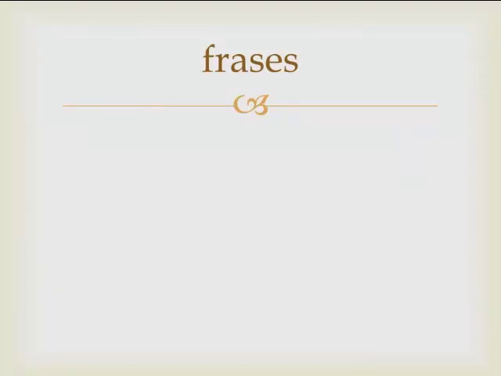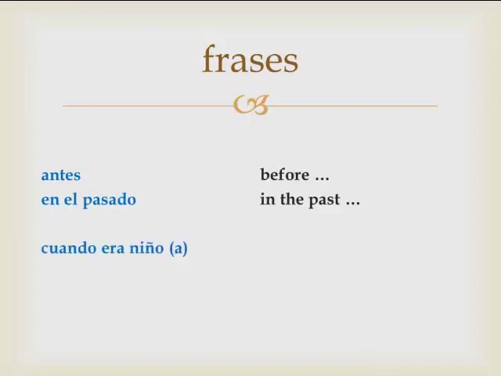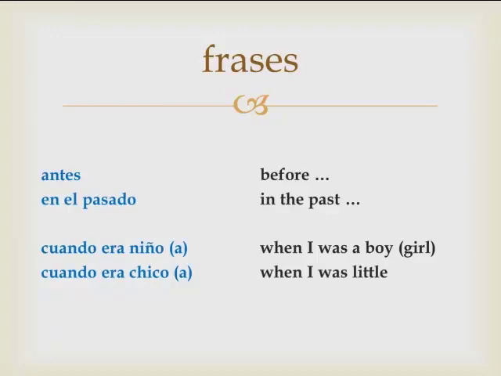Let's look at a couple other phrases where we might use this. Antes, if we're describing time that's not specific, you're going to use the imperfecto past tense. If you were just to say, before, or en el pasado, in the past, cuando era niño, when I was a boy, or cuando era niña, when I was a girl, cuando era chico or chica, when I was little, cuando era joven, when I was young. If you're using phrases like this discussing the past tense, these are moments in time where you cannot put a date or a time to.